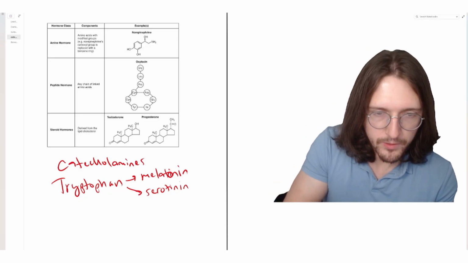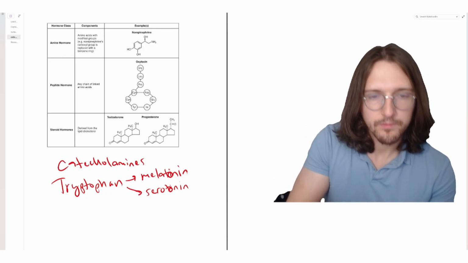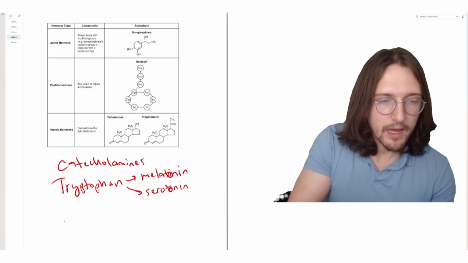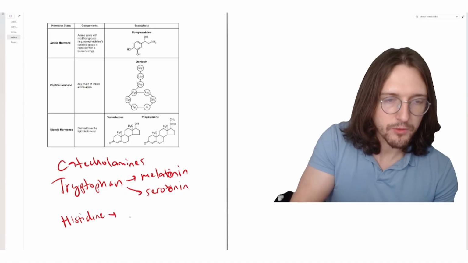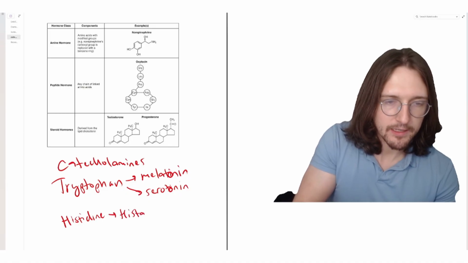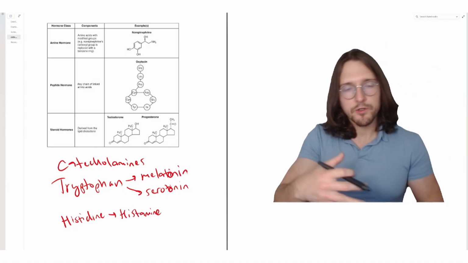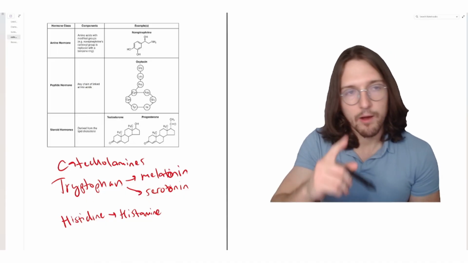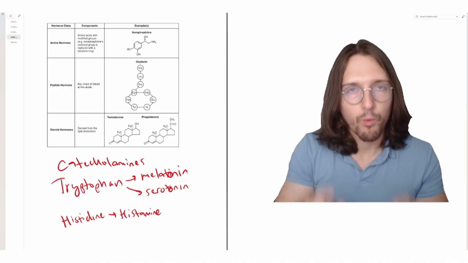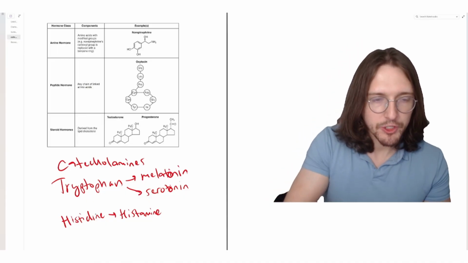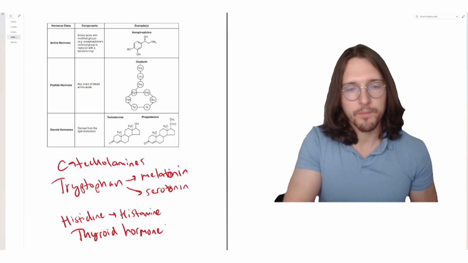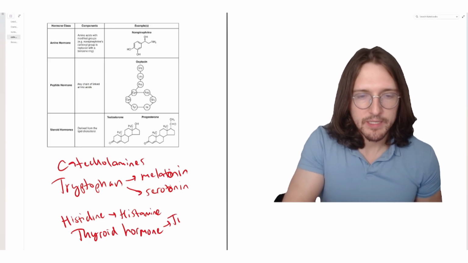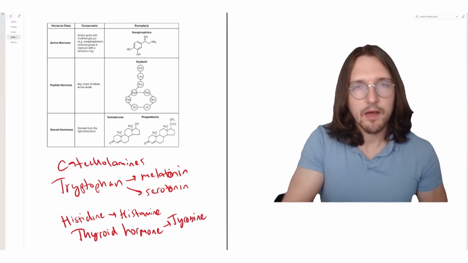And then we also have histidine, which can actually be used to produce histamine, which can act as a hormone, okay? So these are just some examples of amino acid hormones. Now, these are all water soluble with one exception, and that exception is actually thyroid hormone. So the thing about thyroid hormone is this is derived also from tyrosine, but this is not water soluble.